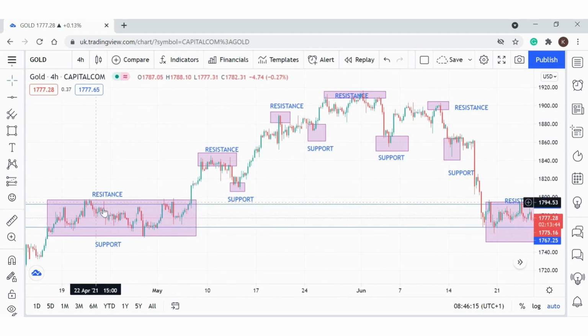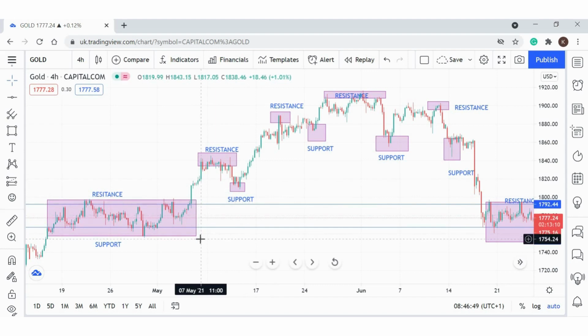But 2 times they test at this resistance, the first resistance and second resistance, still not break. But on the third try, you can see at this area, they break at this resistance, and then the market goes up and is doing the uptrend. Okay, remember, monitor at this area, resistance and support.